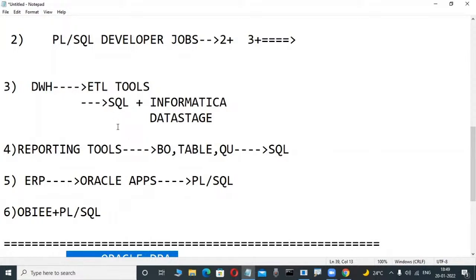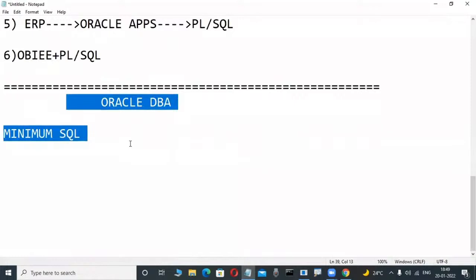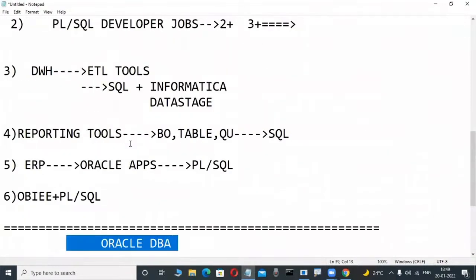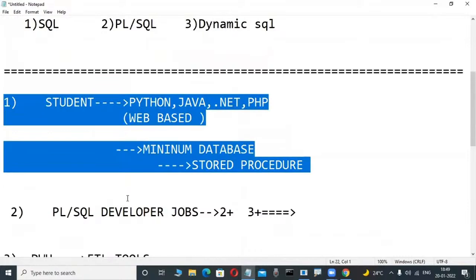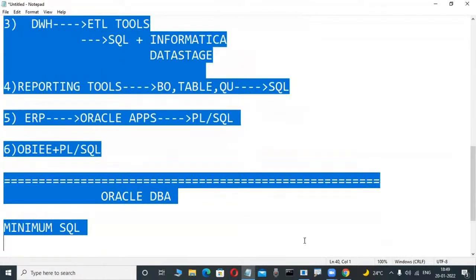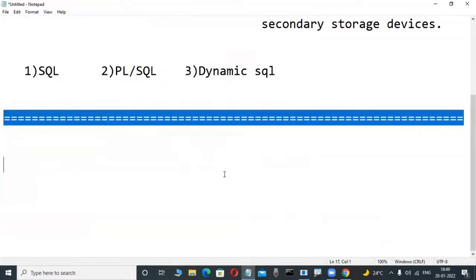Because they have depth knowledge. That's why it is most powerful. And nowadays Hadoop programmers, data science programmers, all of them need minimum basic knowledge of SQL. Somewhere PLSQL, somewhere SQL only. That's why they are learning these types of courses, and applying for different types of jobs also.